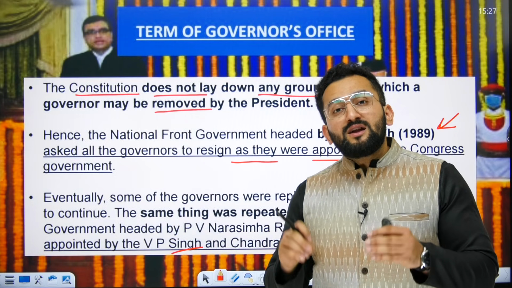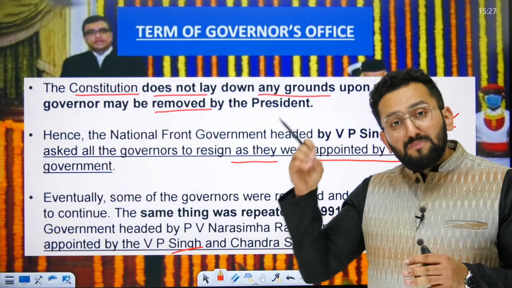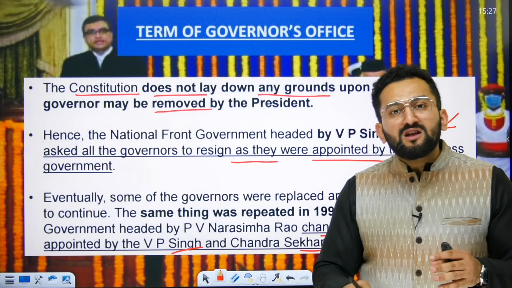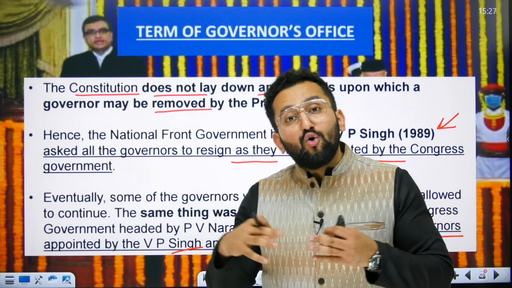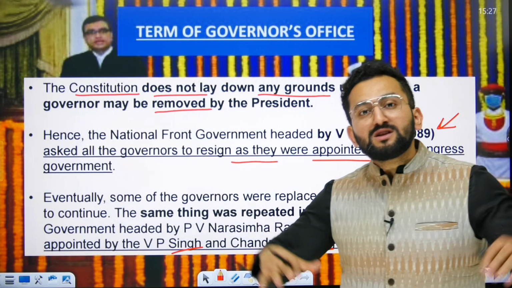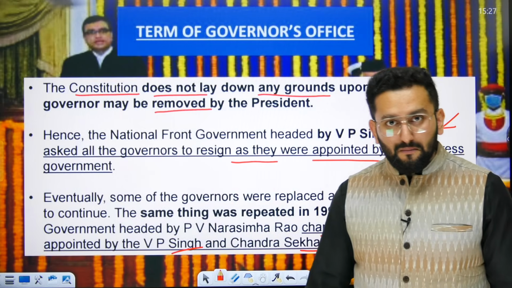So that is why Article 356 President's rule has been misused many times, and governors were misusing it for their own security, because they wanted to remain in this position of governor, right?